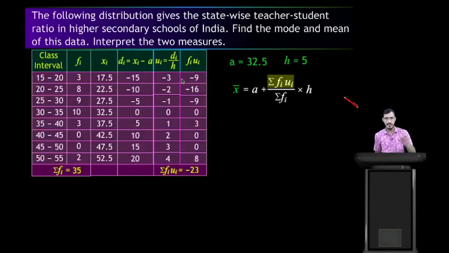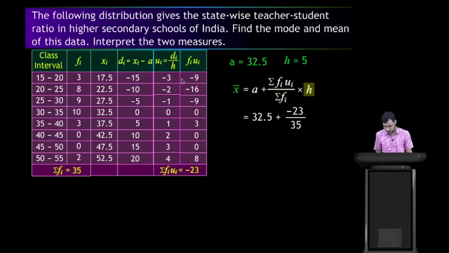So substitute all these values in the formula, a plus sigma fi ui divide by sigma fi into h. So 32.5 plus sigma fi ui, that is minus 23, divided by sigma fi, that is 35, into h,